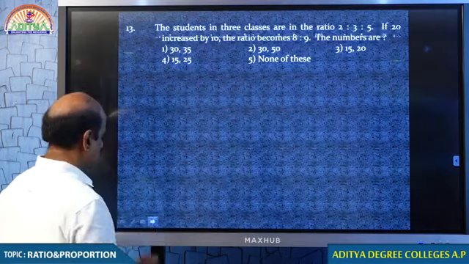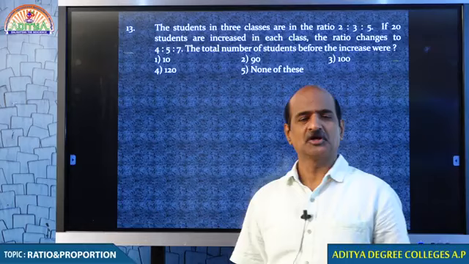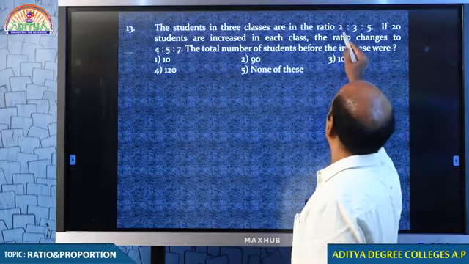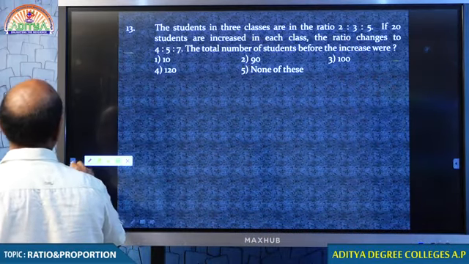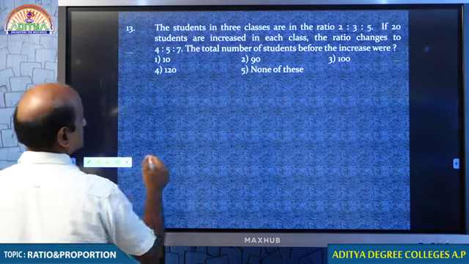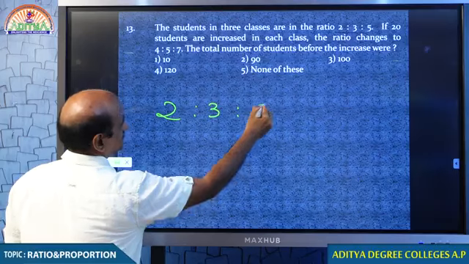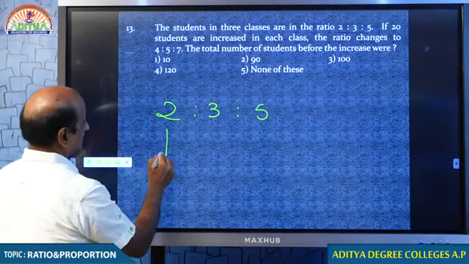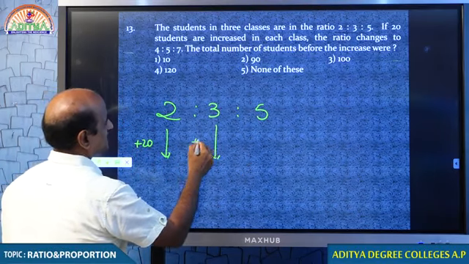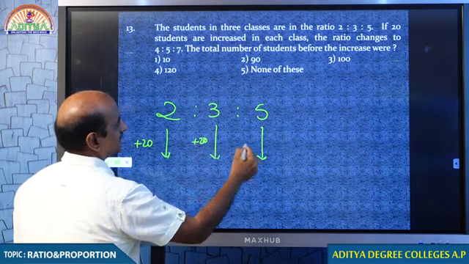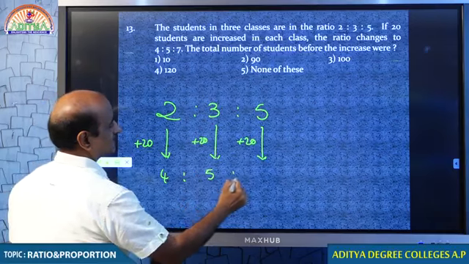Next question. Question number 13. The students in 3 classes are in the ratio 2:3:5. If 20 students are added in each class, the ratio becomes 4:5:7.